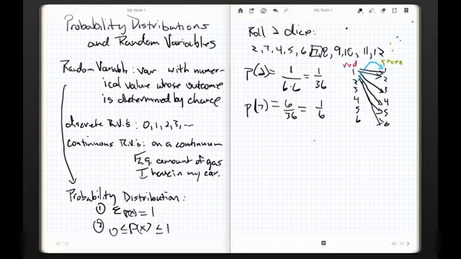Approximately 1 in 36 times, you're going to roll a 2. Now, be careful. Remember, the law of large numbers says that you have to do that a whole bunch of times to have that thing head for the value of the theoretical probability.